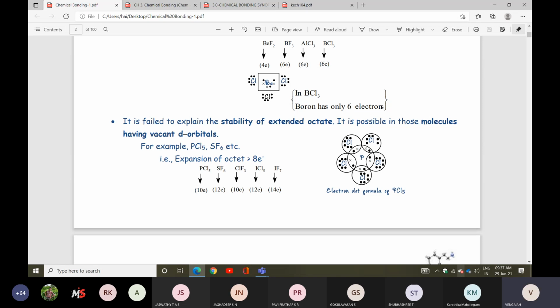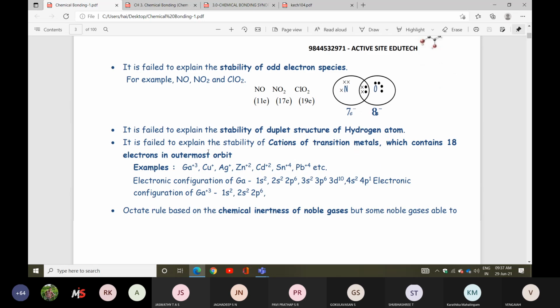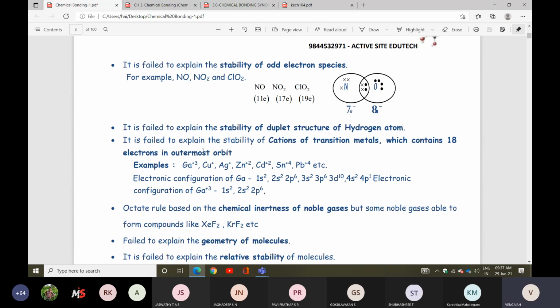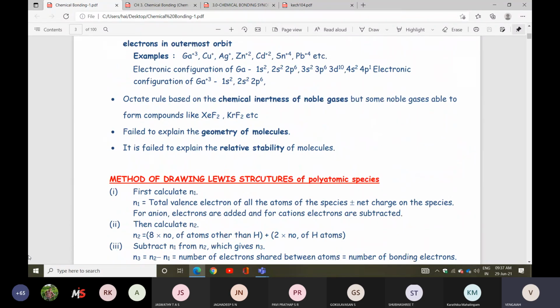It failed to explain the duplet structure of the hydrogen atom, and it failed to explain transition metals like cations and anions. You can take all these points. An important question: define the octet rule and write the limitations of the octet rule. One question is likely from this topic.